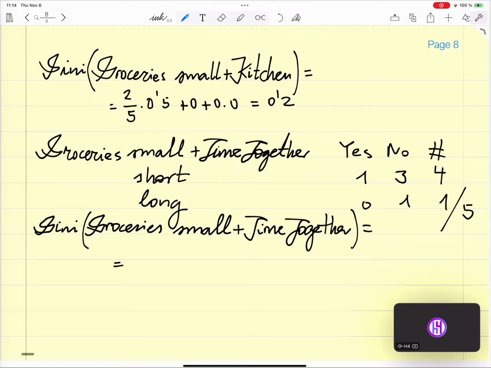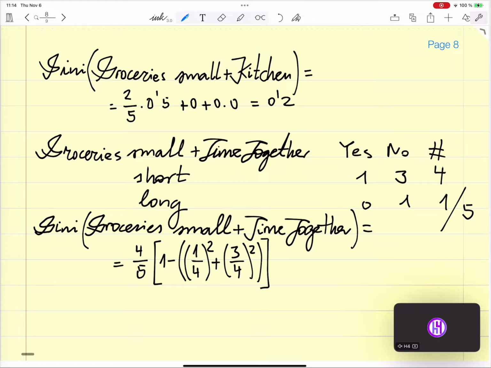Okay, 4 divided by 5 times 1 minus (1 divided by 4) squared plus (3 divided by 4) squared, plus 0, equals 0.75 squared plus 0.25 squared, minus plus 1, times 0.8, it's 0.3.